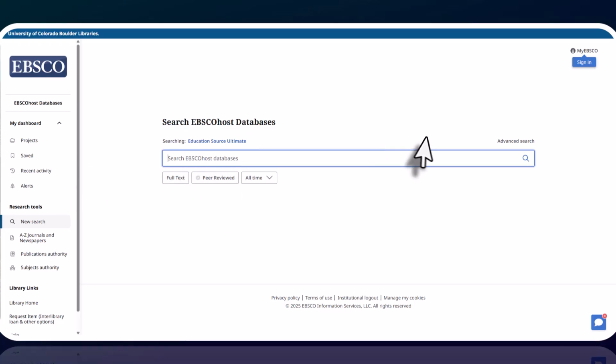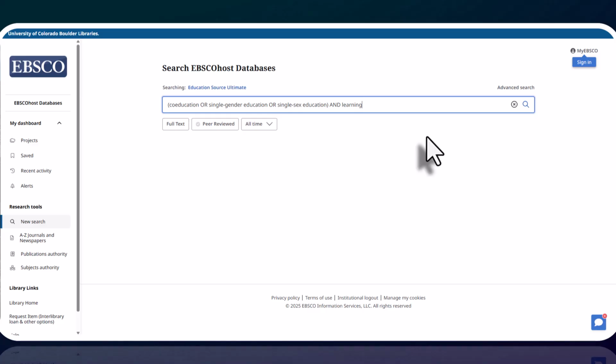I'm going to put a few keywords into this database. Co-education and single-gender education are technically opposite topics, but since I'd be interested in reading articles from either perspective, either articles that talk about the effects of co-education on learning or the effects of single-gender or single-sex education on learning, I've added both of those keywords into my search. They are connected by an or, which means any one of these terms could be in the search results, but they don't all have to be in the search results.